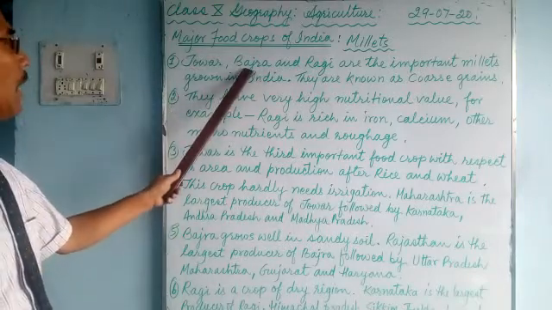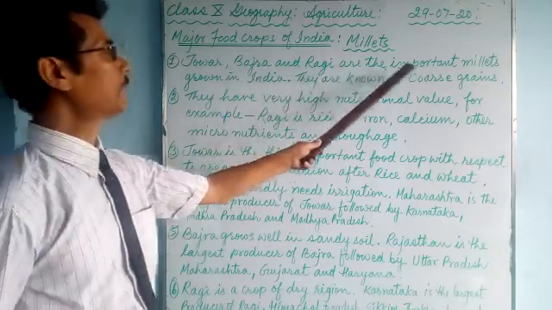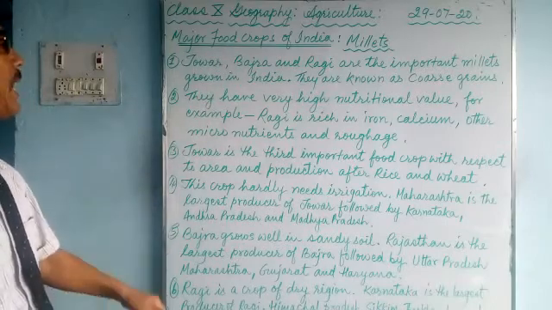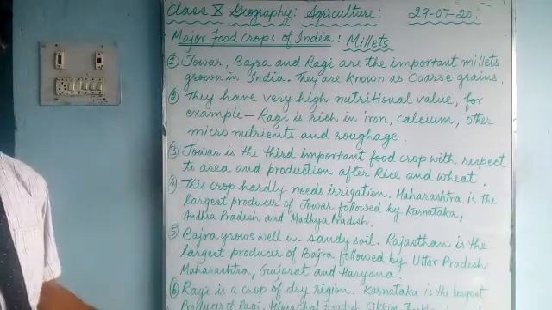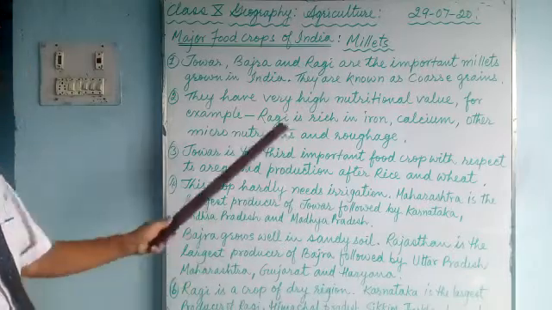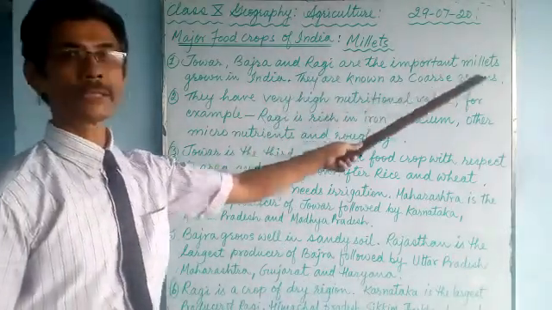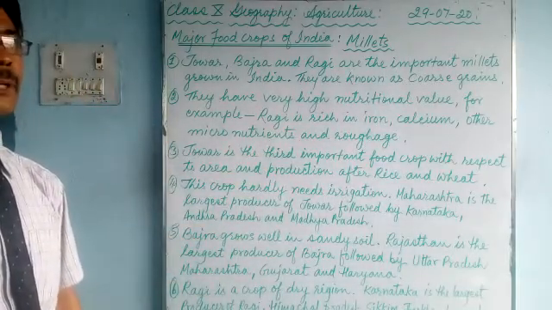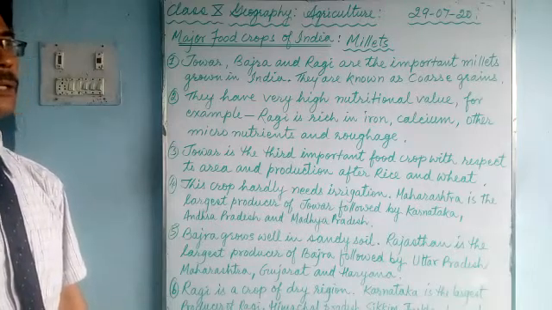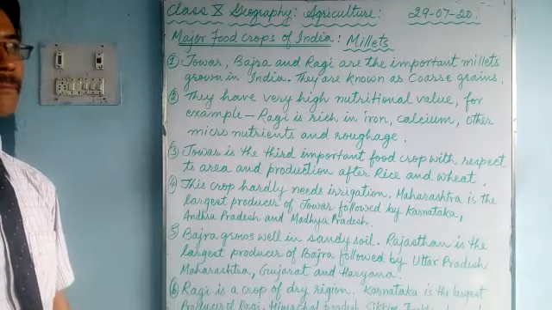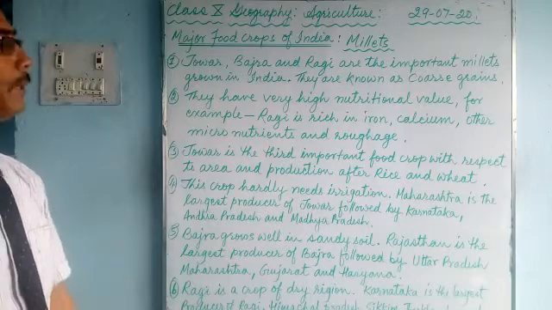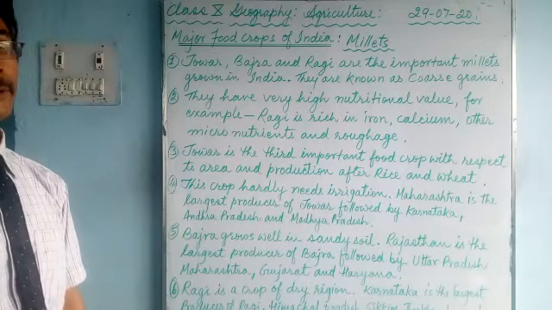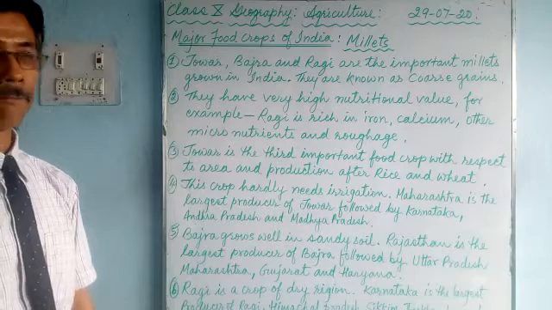Jowar, bajra and ragi are the important millet crops grown in India. These are the crops grown in drier regions, and they are known as coarse grain. Why is it called coarse grain? It is called coarse grain because it is quite difficult to digest. It is not just like rice and wheat. Rice and wheat we can digest easily, but these are coarse grain. It is quite difficult to digest, but they have got very high nutritional value.